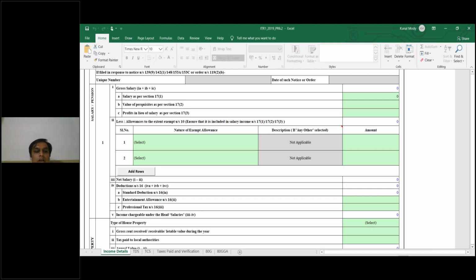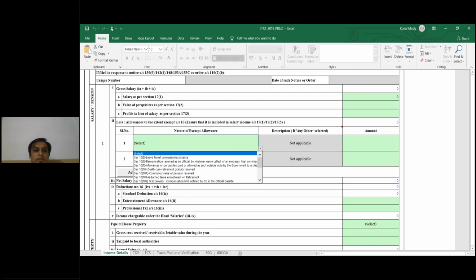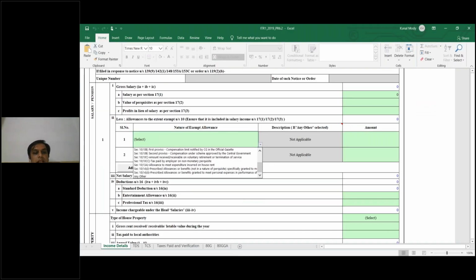Okay, now type of house property. Second head is type of house property. Gross rent received, receivable, lettable value during the year. You can put whatever rent is received by you as per the laws, and tax paid to local authorities, and you will get all the details. See here the travel allowance, death gratuity, whatever is exempt allowance you will have to put. They had already provided the same, and you have to select these allowances whenever you are filing the income tax returns.